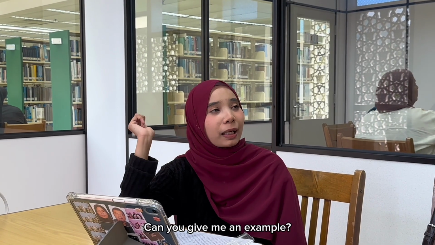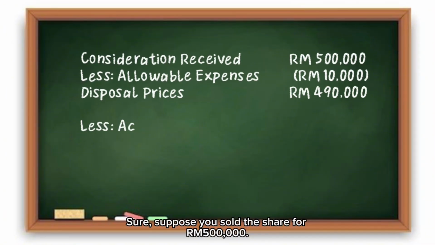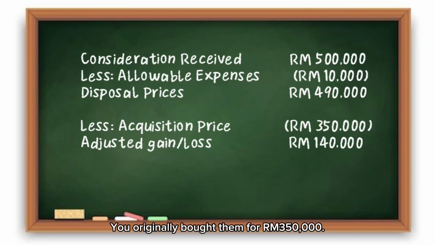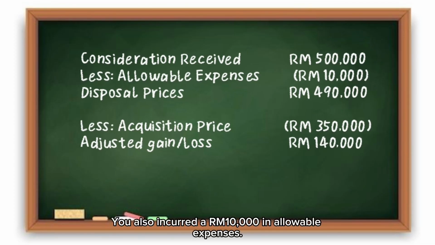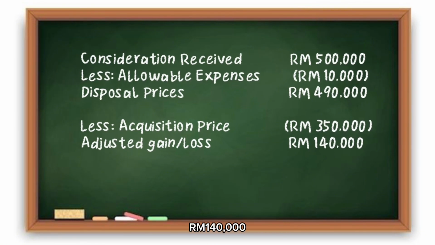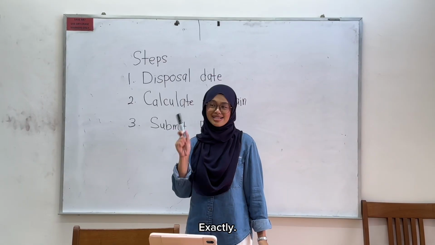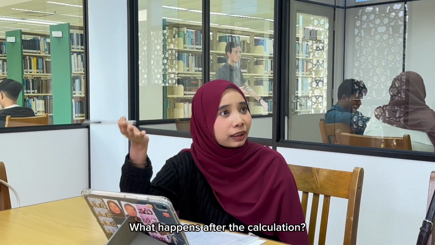Can you give me an example? Sure. Suppose you sold the shares for 500,000 ringgit. You originally bought them for 350,000 ringgit, and you also incurred 10,000 in allowable expenses. Your chargeable gain will be 140,000 ringgit. Then I apply the tax rate to that amount. Exactly. What happens after the calculation?